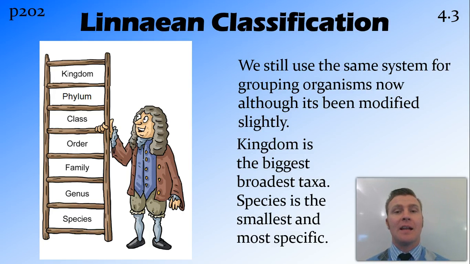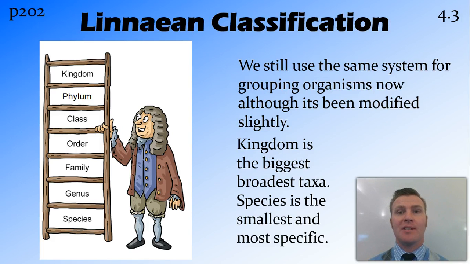Okay, so the Linnaean classification system starts at kingdom as the biggest taxa. So it's encompassing a whole heap of different organisms. And then getting more and more specific, we have phylum, class, order, family, genus, and species. Species is the most specific taxa, and those are all organisms that are able to breed with each other.